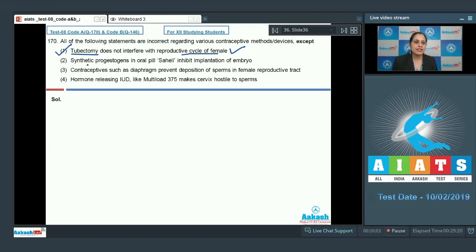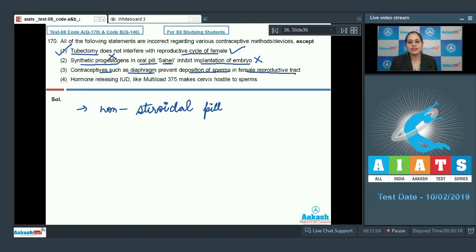The next statement is synthetic progestogens in oral pill Saheli inhibit implantation of embryo. As it is an incorrect statement, this cannot be the correct answer because Saheli is a non-steroidal pill and therefore lacks progestogens. The next statement is contraceptives such as diaphragm prevent deposition of sperms in female reproductive tract.